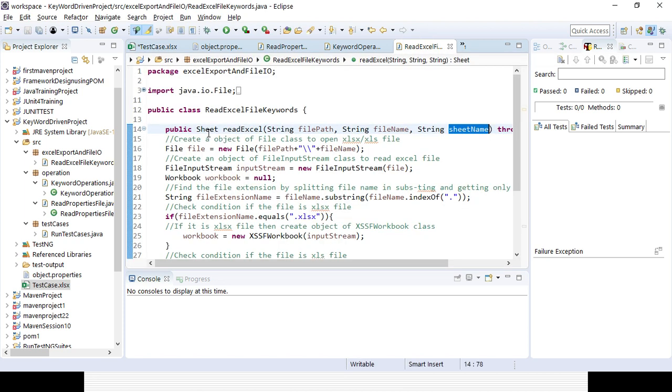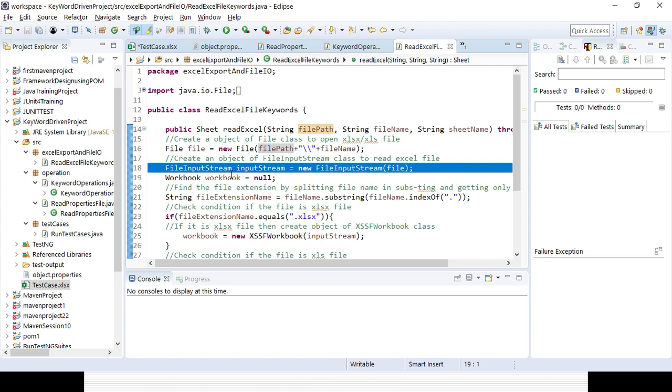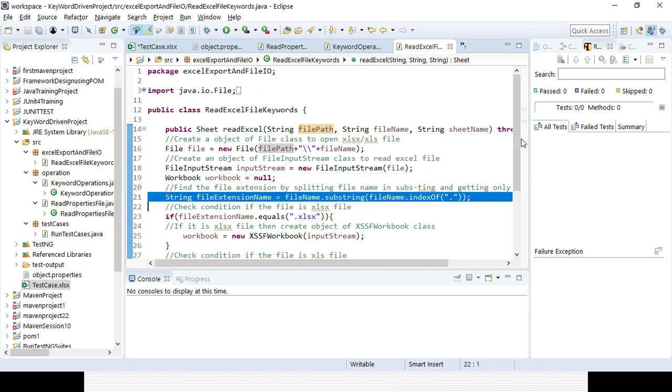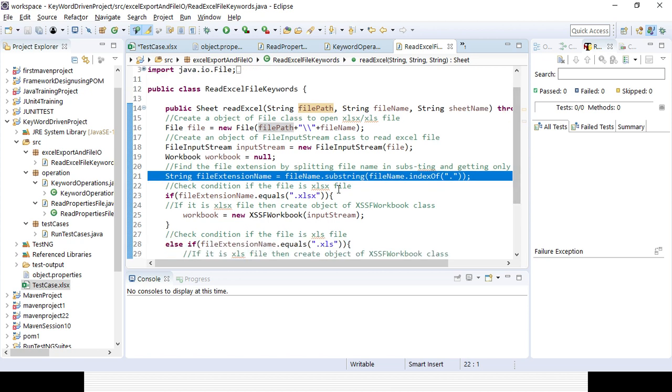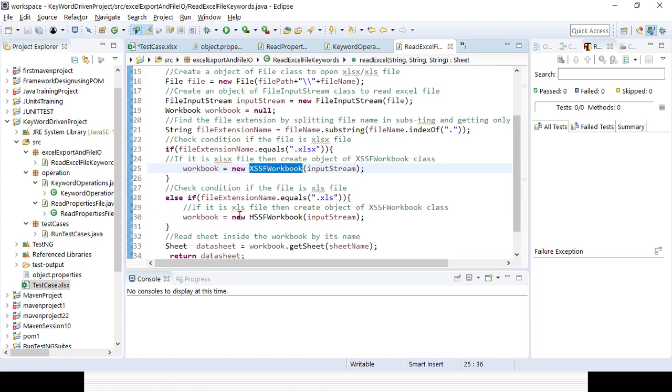So first I need to create a File class where it is giving the file path for the file name. This is my path here, I can give it directly with the plus and the file name. With the help of FileInputStream, I will be trying to read the data, so I will be passing the reference of the File class. I am creating a workbook variable, initially calling it null, then I want to check the extension. In case it is .xlsx, I will be using workbook equal to XSSF. In case it is .xls, I will be using HSSF.